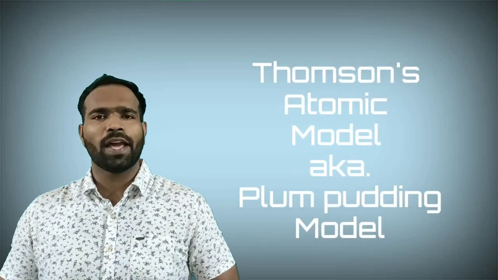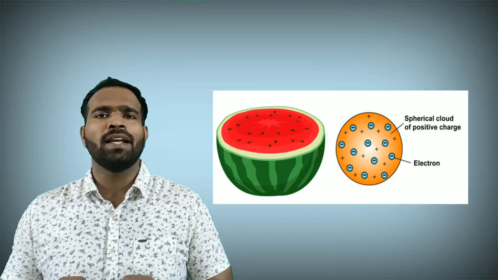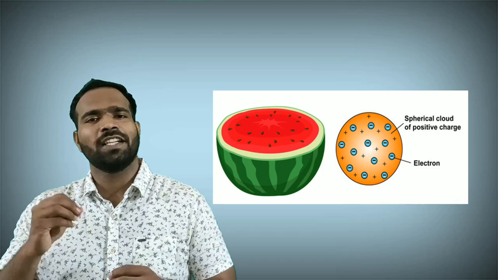After the discovery of the electron, Dalton's atomic model failed, and Mr. J.J. Thomson proposed his own atomic model. So the next atomic model is Thomson's atomic model, also known as the plum pudding model. Thomson compared his atomic model with plum pudding. As many of us don't know what plum pudding is, let's compare this atomic model with a watermelon. The atom is like a watermelon. The red part of the watermelon is nothing but the uniformly distributed positive charge, and the seeds in the watermelon are nothing but the negatively charged electrons.